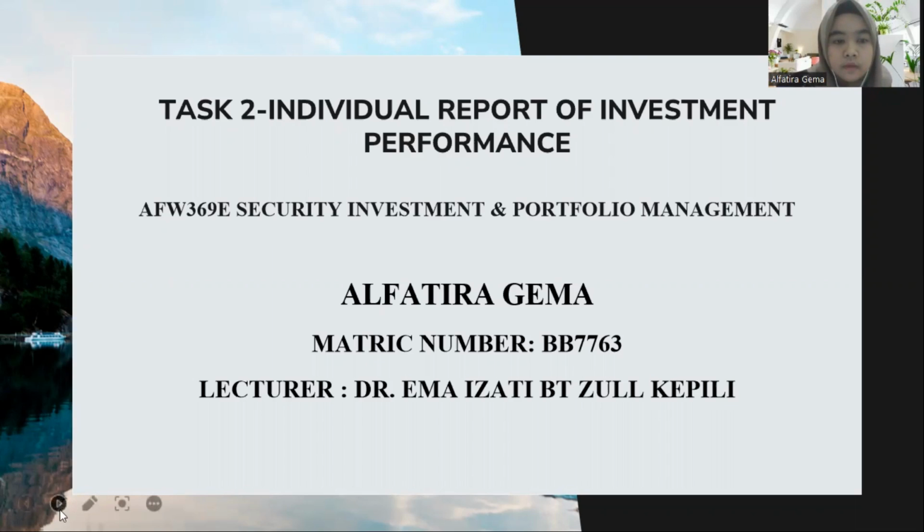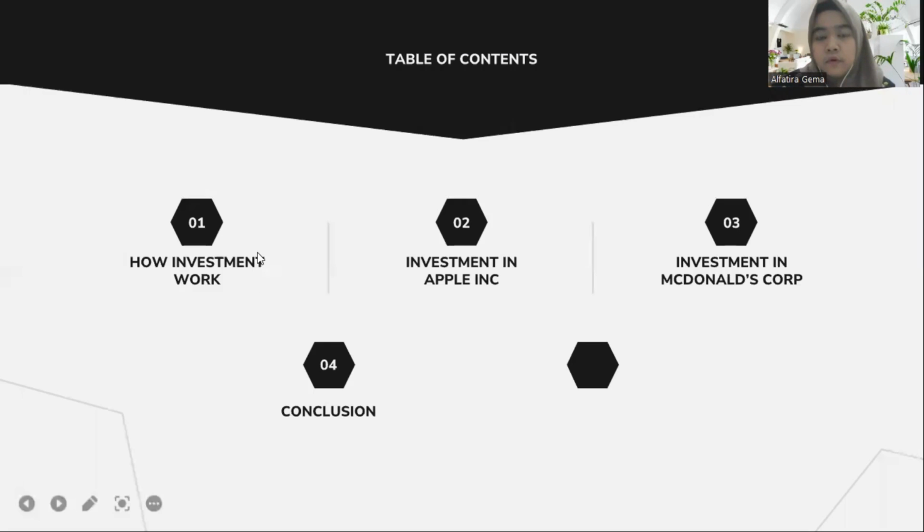Okay, so for the table of contents, we have four main topics today. The first one is how investment works. The second one is investment in Apple Inc. The third one is investment in McDonald's Corp. And the last one is the conclusion.